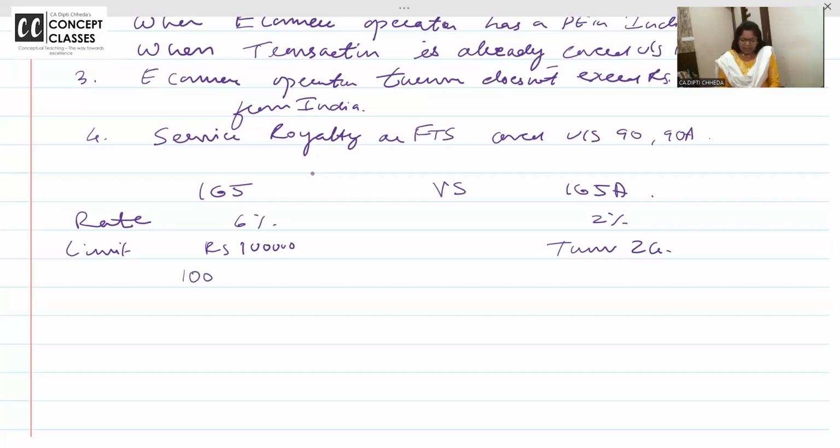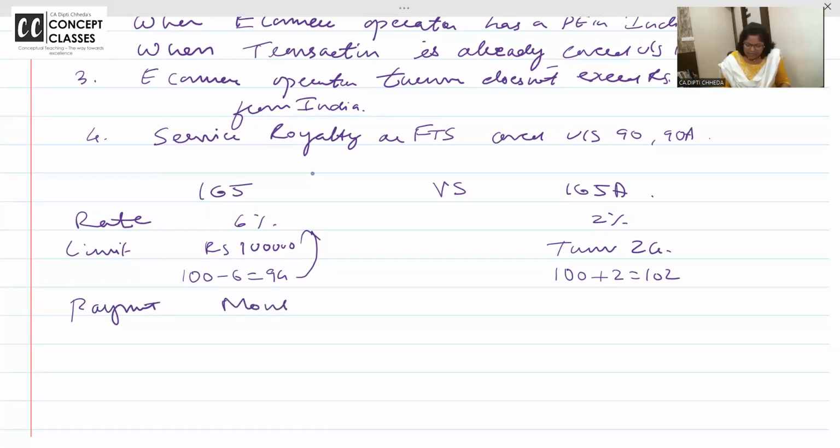And this is like 100 minus 6. 94 is going out of India. Here it is 102. I'll not take 2 from customer, but I will only pay out of my pocket. Here it is payment monthly.